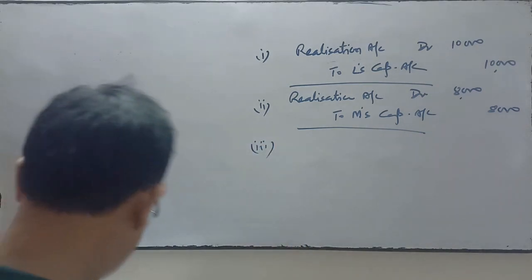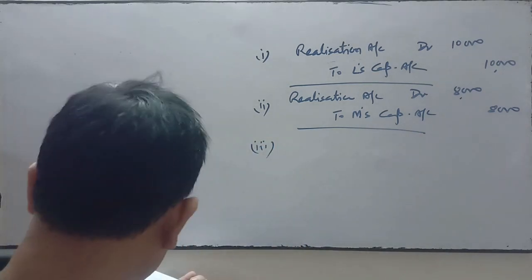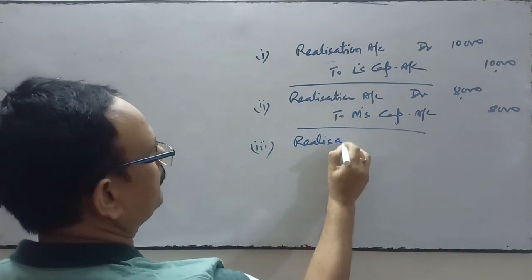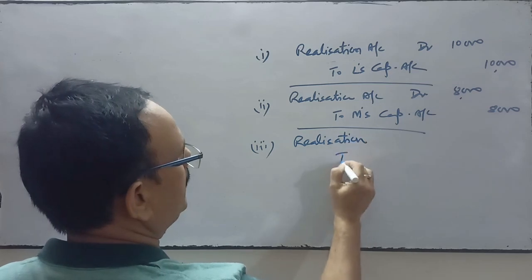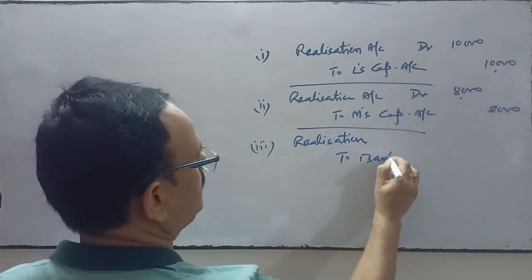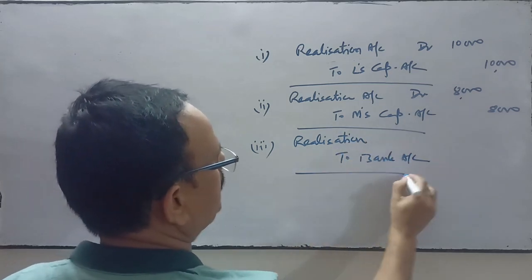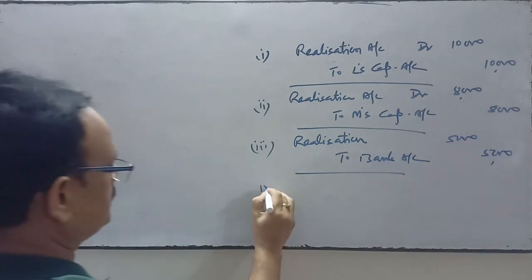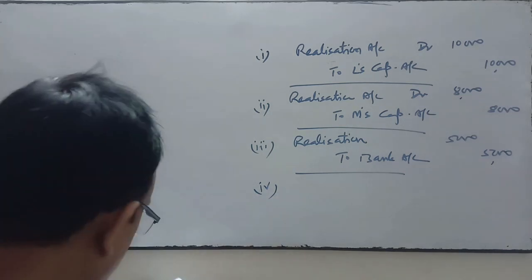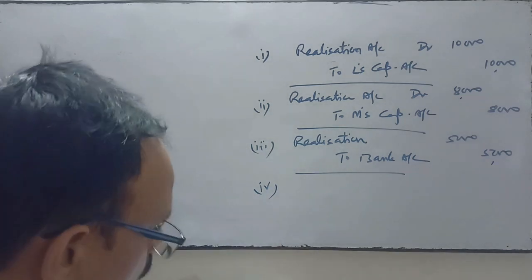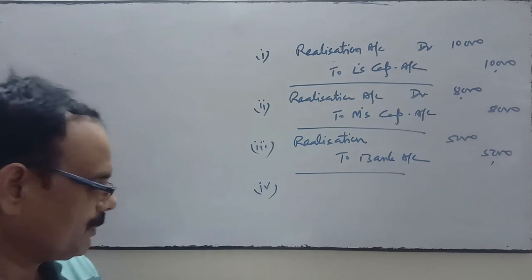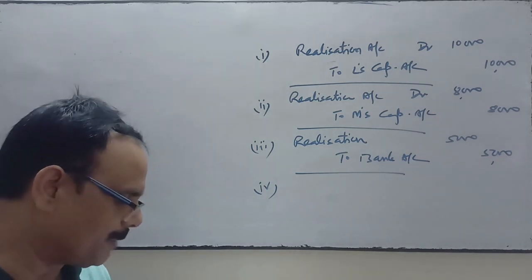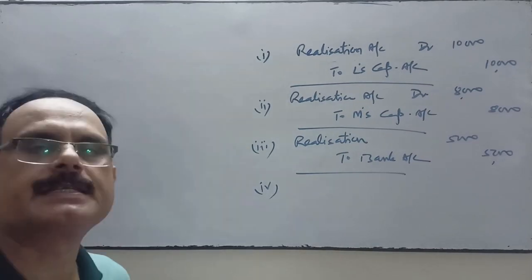Third transaction. Dissolution expenses of rupees 5,000 are paid by the firm. Realization account debit to bank account or cash account, 5,000. This amount is paid by the firm. Fourth case, P, a partner, was appointed to look after the process of dissolution for which he was allowed a remuneration of 7,000, and P agreed to bear the dissolution expenses.